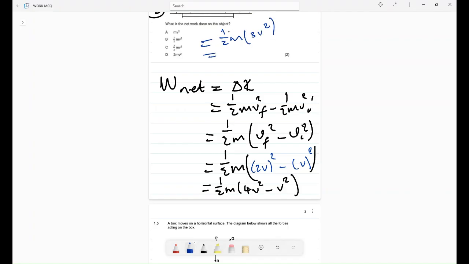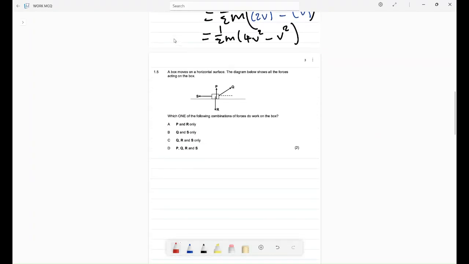Multiplying the half and the 3 gives us 3 divided by 2 mv squared. Where is that option? It is option C, so C is the correct answer.